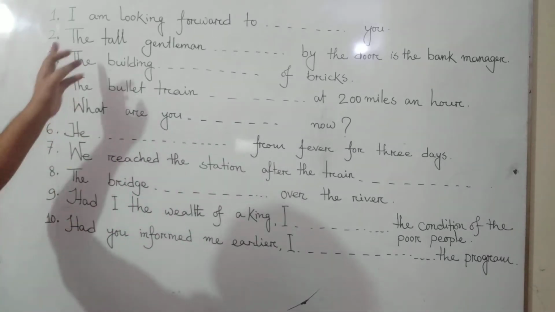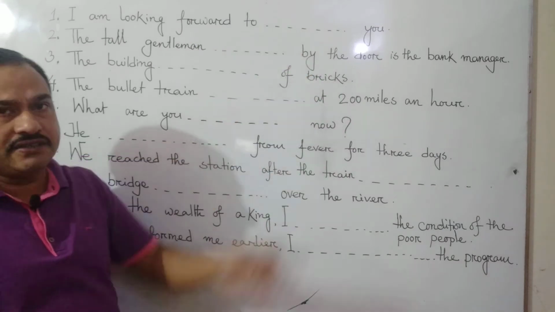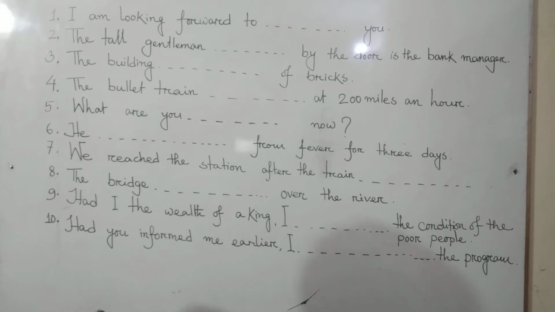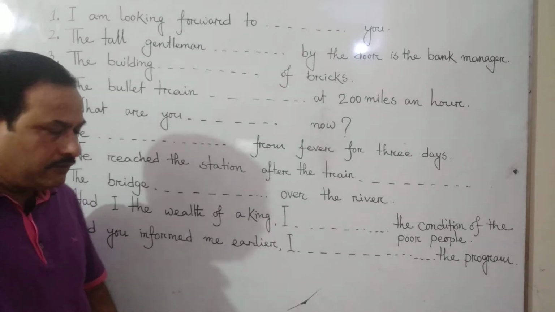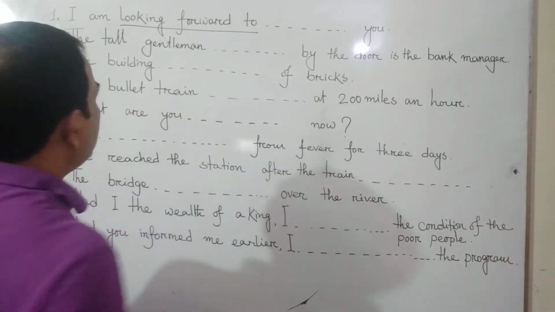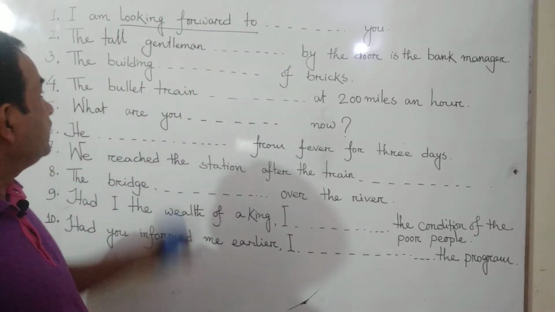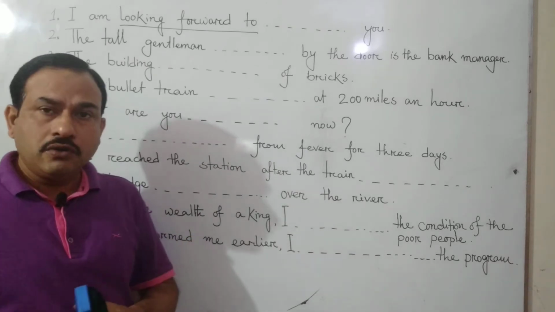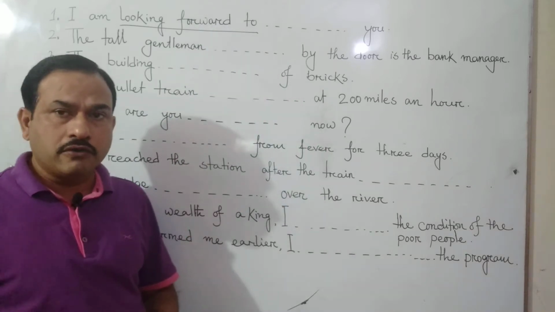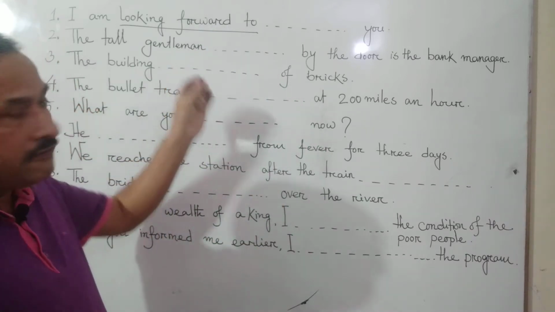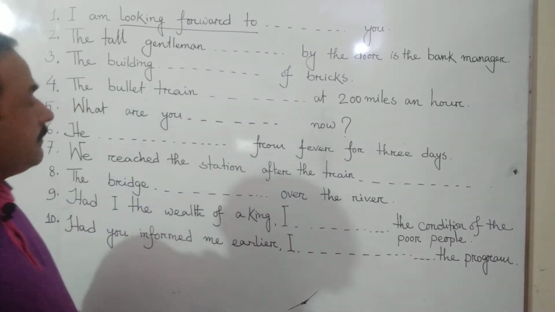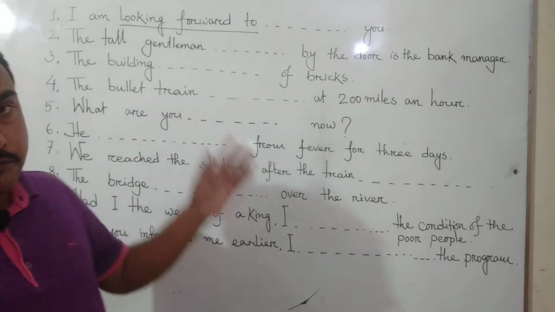The first one is, I am looking forward to dash you. So, you know the rule, or if you do not know, I will explain it now. That is, looking forward to. It is a phrase, look forward to, and it is in continuous form. So, you know that after looking forward to or look forward to, we shall use the verb with ing form. That is, if I use any verb, we shall